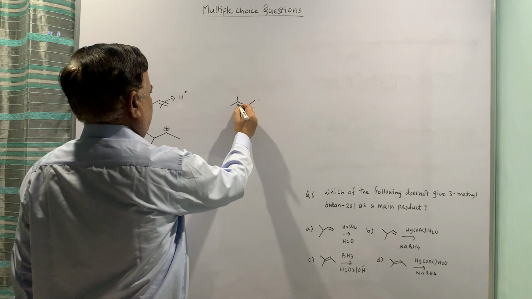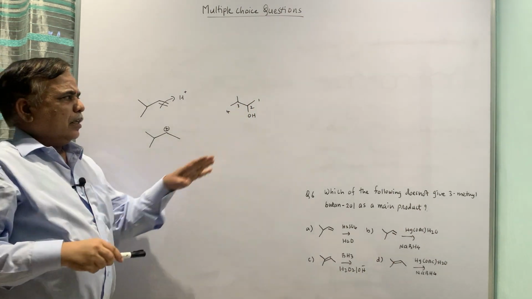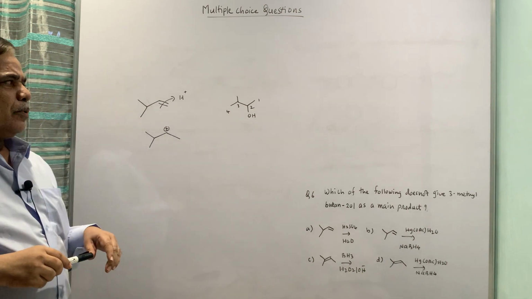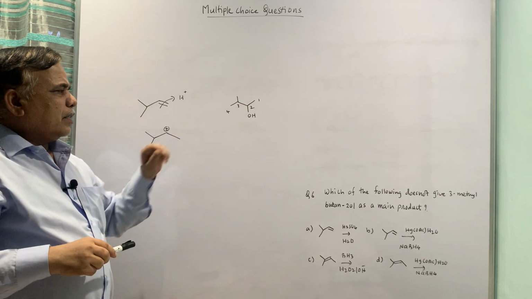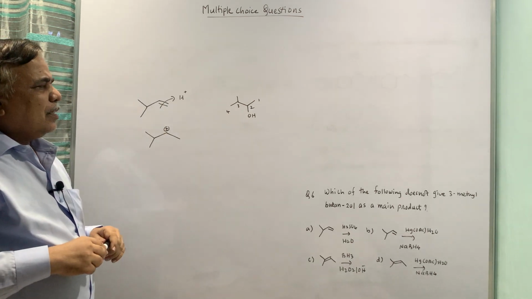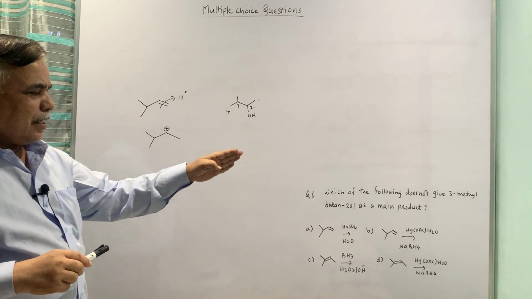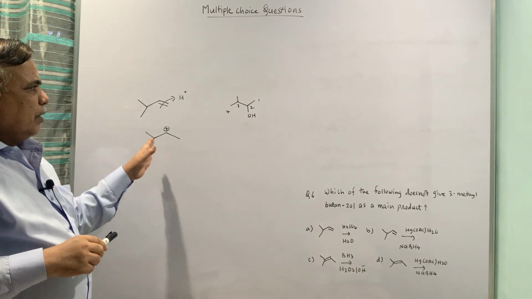One, two, three, 4. The longest chain is 4, so that is butane. For the hydroxyl group, the lowest position is OH, so that is carbon number 2. So 2-ol, and at the 3 position the methyl is there. So that is your compound, which does not give.